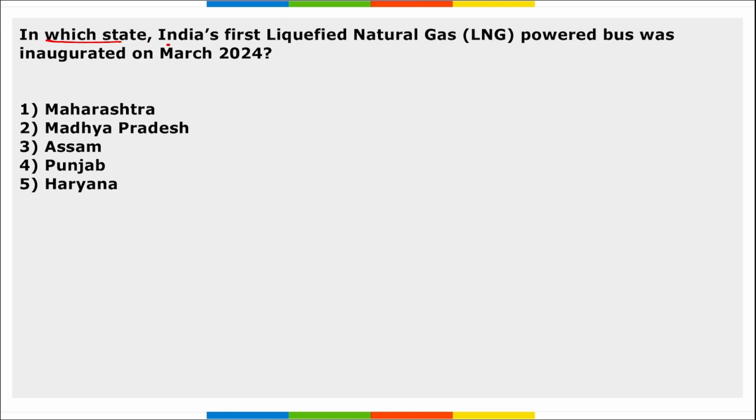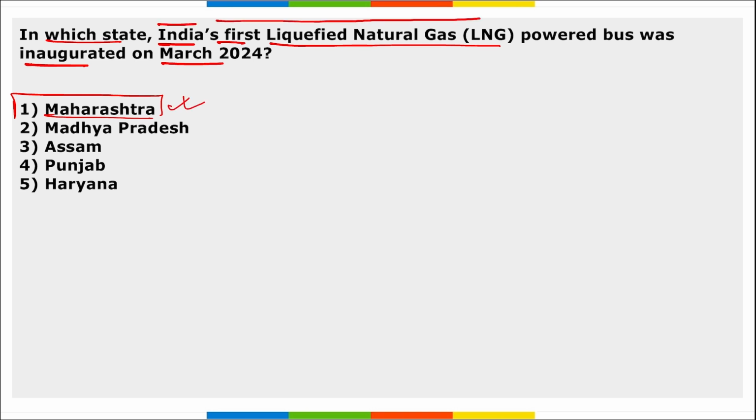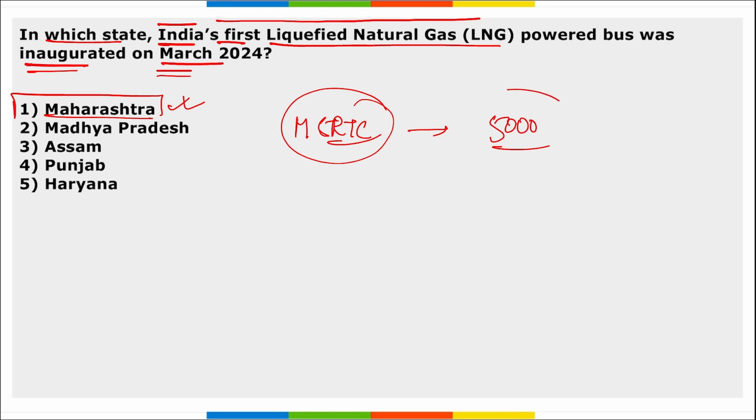Next, in which state was India's first LNG powered bus inaugurated on March 24? So it is Maharashtra state. Right, Maharashtra is the state where India's first liquefied natural gas powered bus was inaugurated on March 24. Here remember Maharashtra State Road Transport Corporation has announced that they will convert 5,000 diesel vehicles into LNG vehicles in phases. Right, not all at once but in phases.